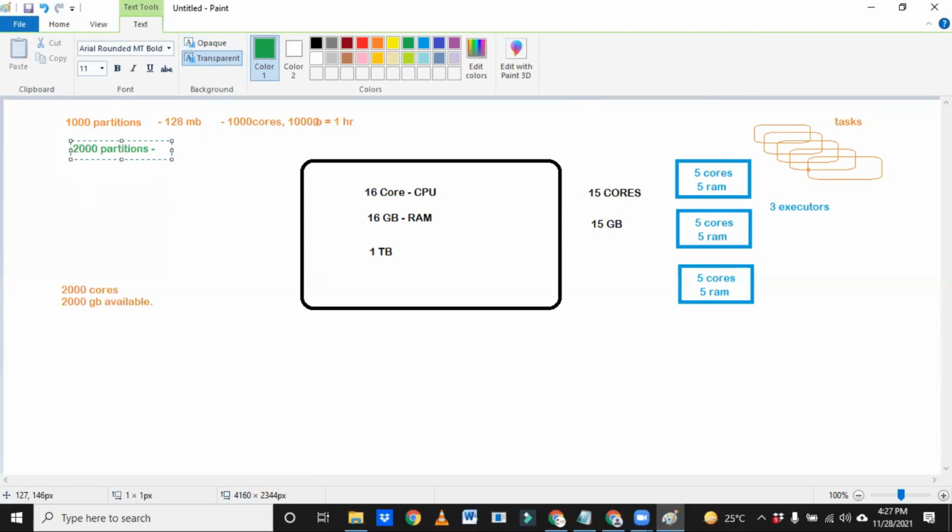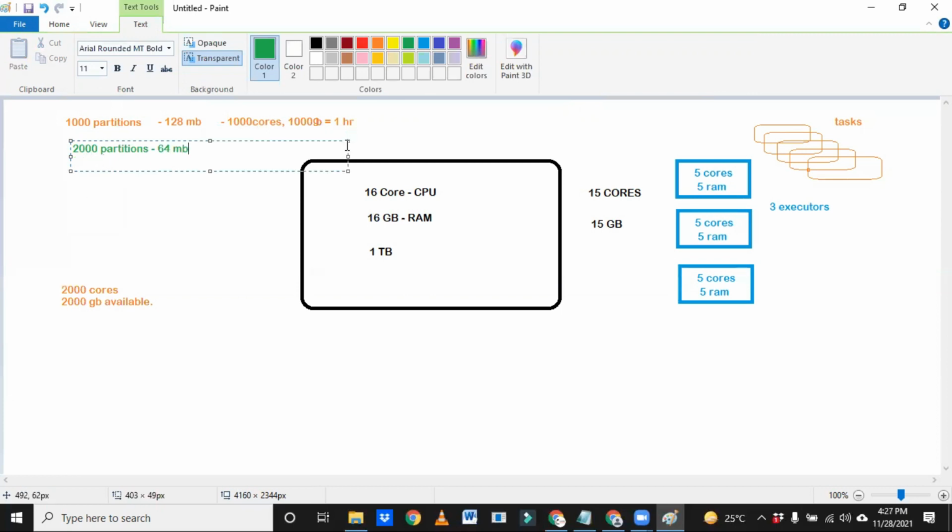That means now we are making it 64 MB, right? If we are increasing to 2000, then obviously it should be 64 MB.